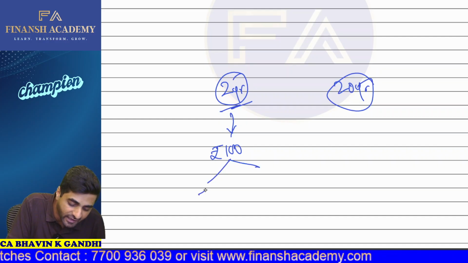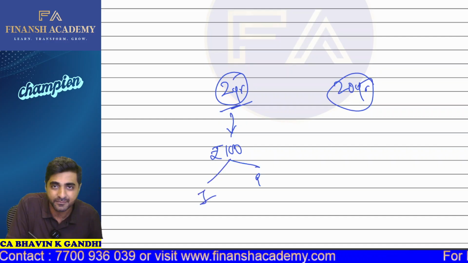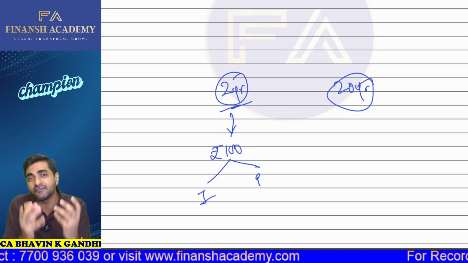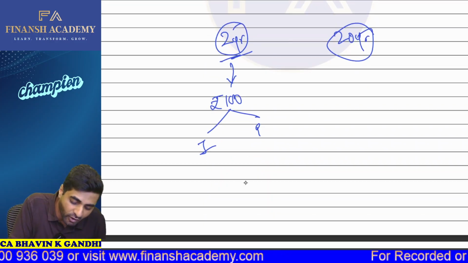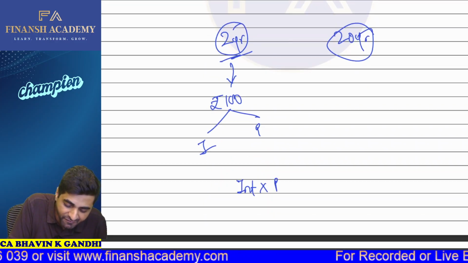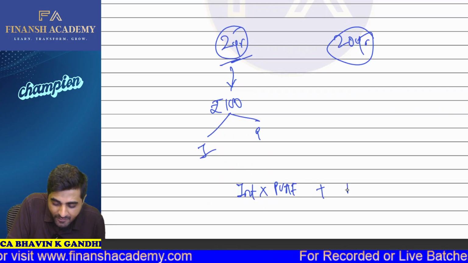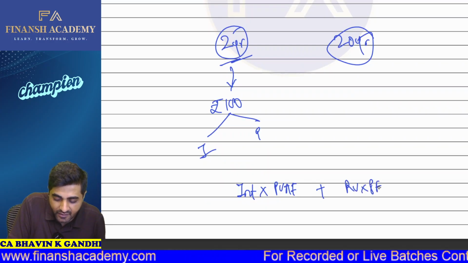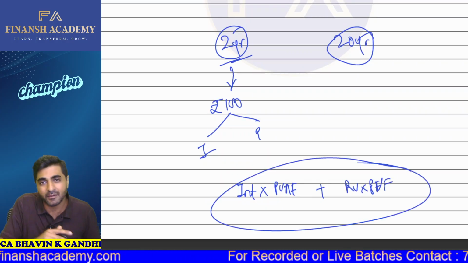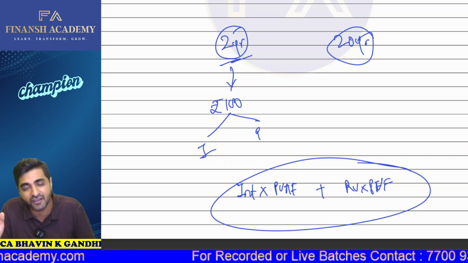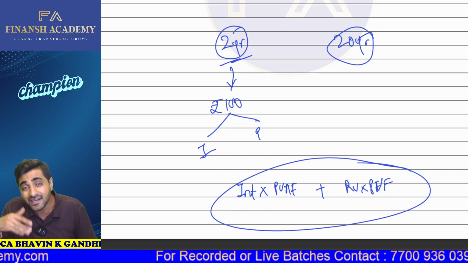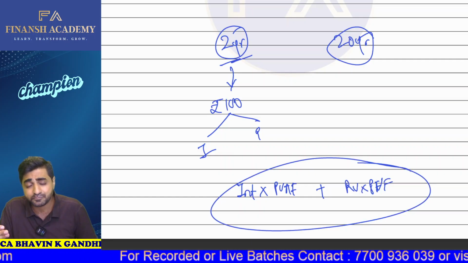In this 100 rupees, now in this interest and principal, see, the price of the bond is actually formed by taking interest into PVAF, plus your redemption value into PV factor, right? So this is how the price of the bond is determined. Do you all agree with this? Interest into PVF plus redemption into PV factor. That is how the price of the bond is determined.